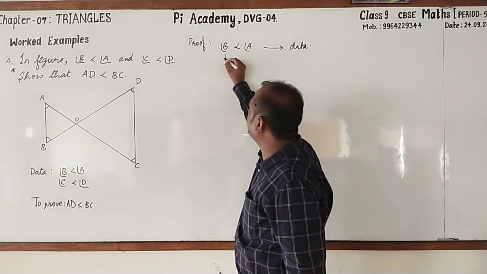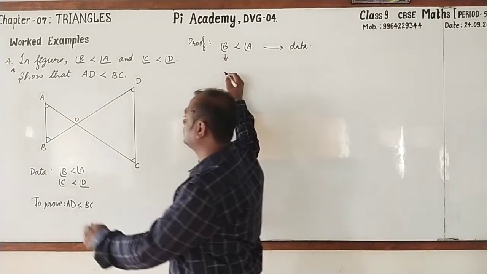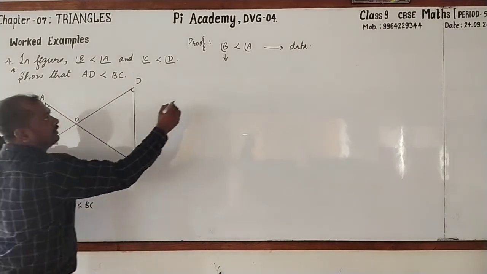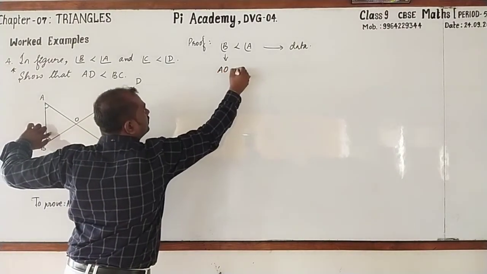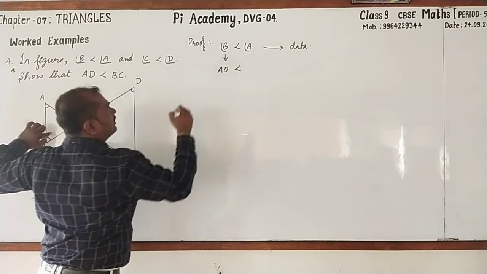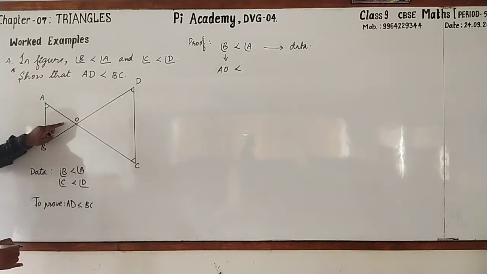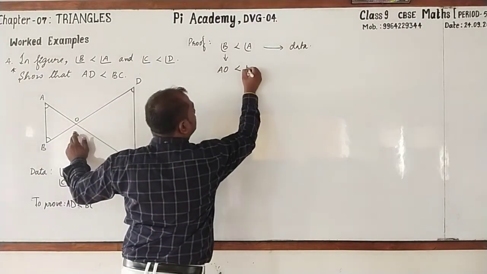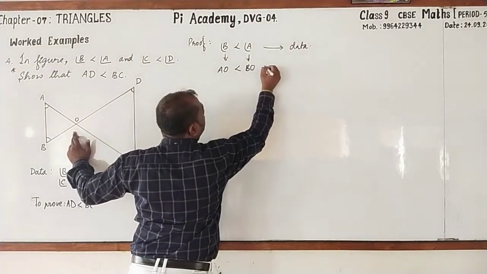What is the side opposite to B? Side opposite to B is AO. Less than side opposite to angle A, this is BO.